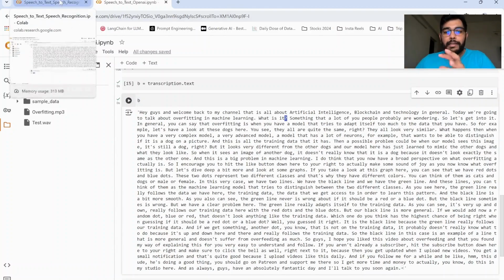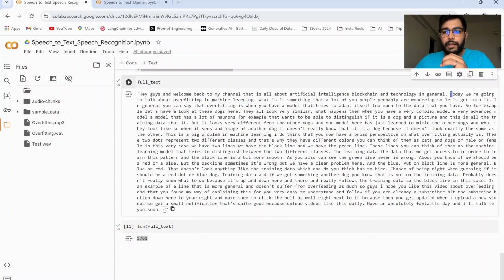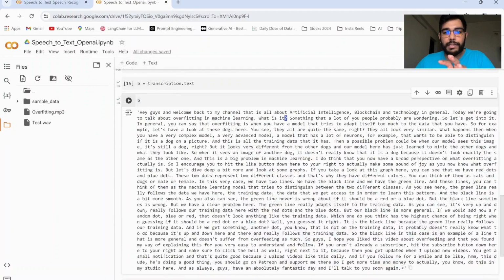Whereas if we compare this with similar text transcribed using Google speech recognition, let's read it along. Today we are going to talk about overfitting in machine learning. What is it something? So over here, if we just focus on this particular thing, what is it something, versus over here, what is it, and then we have a question mark in the Whisper transcript.